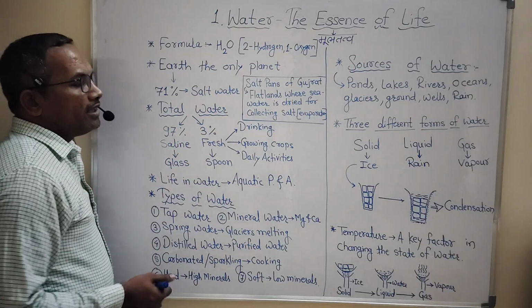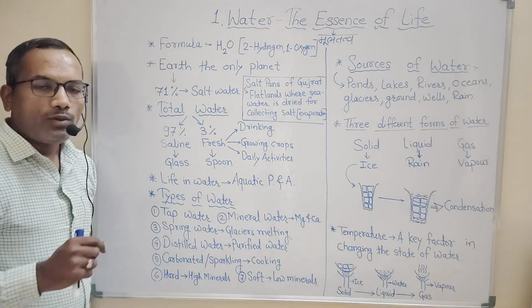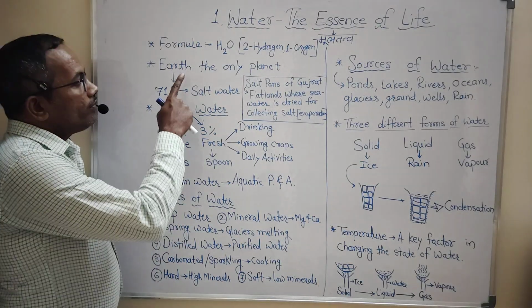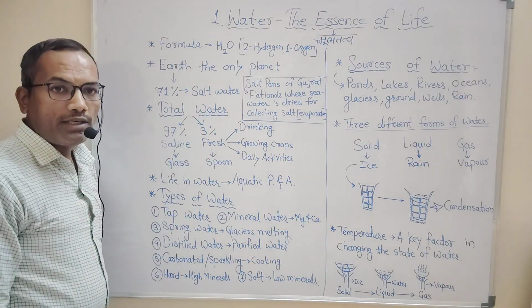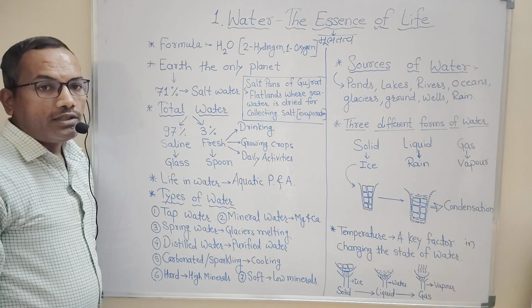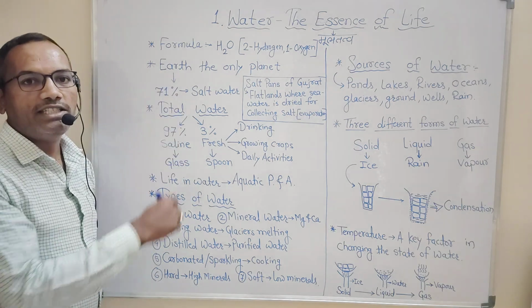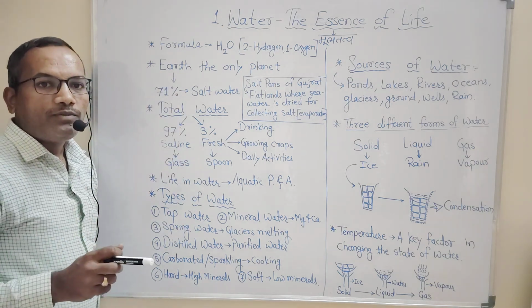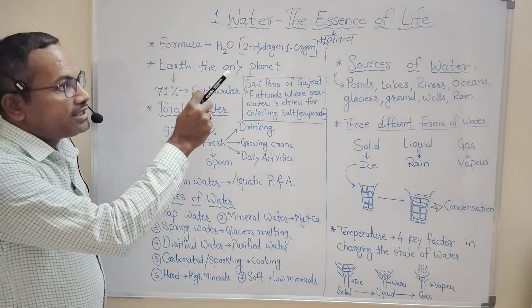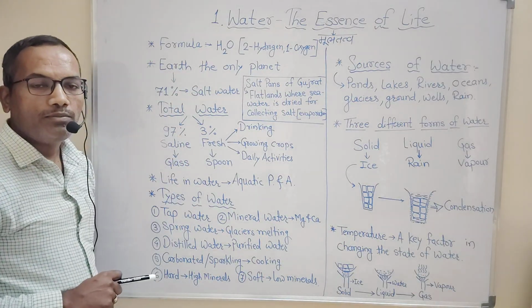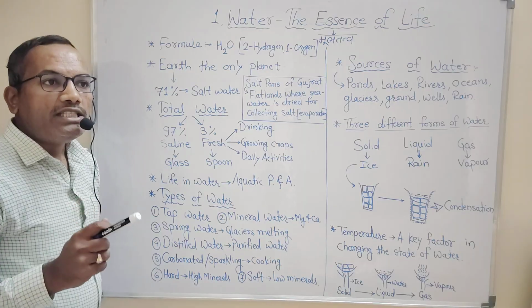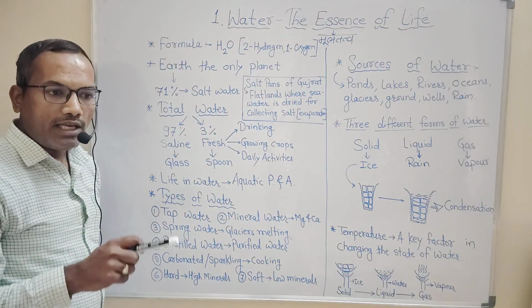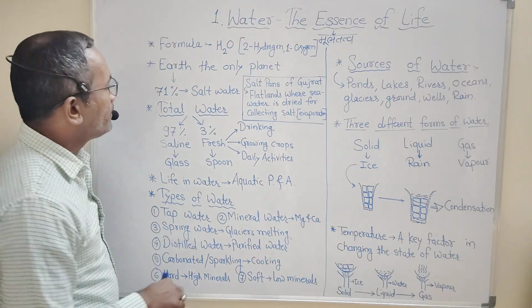We know that there are 8 planets present in our solar system. Out of those 8 planets, Earth is the only planet where water, which means life, exists, and that is why we call water the essence of life, because water is very much necessary for the existence of living organisms on Earth.